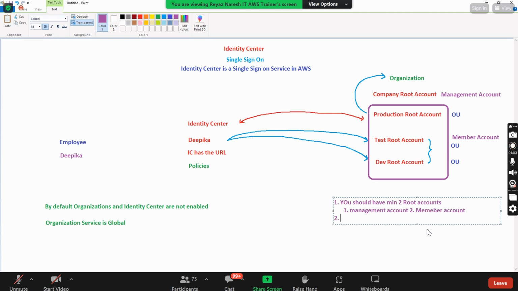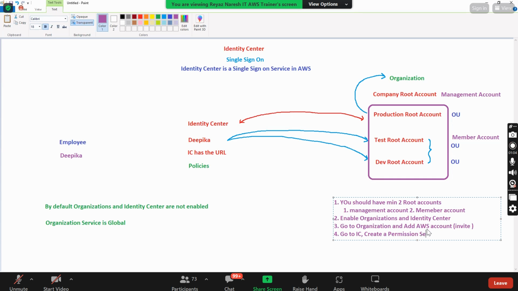Once you get this, enable Organizations and Identity Center. After that, go to Organizations and add an AWS account. Create an invite. Once you invite, go to Identity Center and create a user. Before creating users, create a permission set.